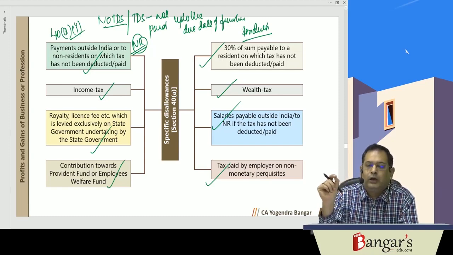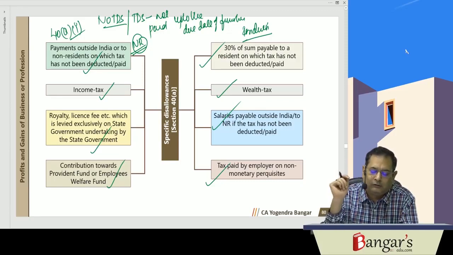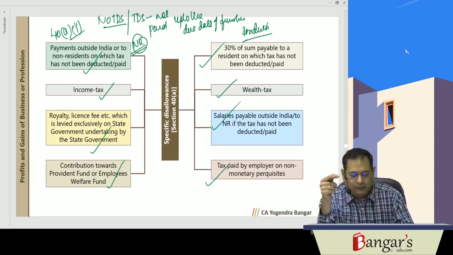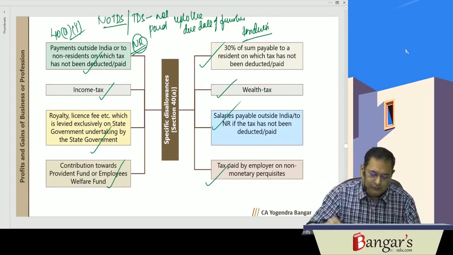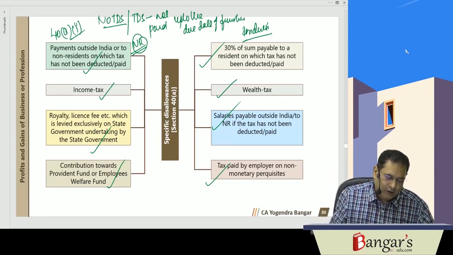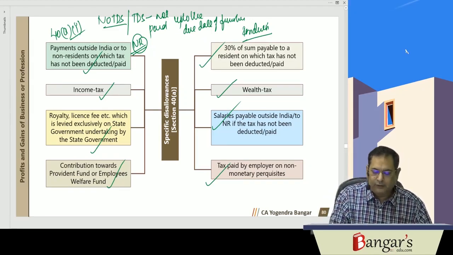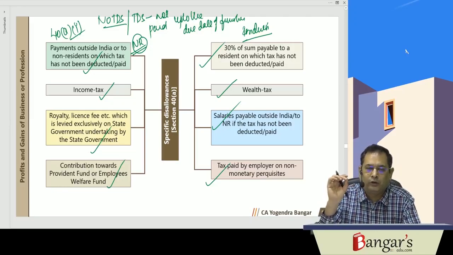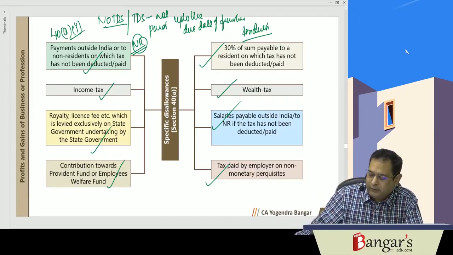Salaries payable outside India to a non-resident on which tax has not been deducted or after deduction the same has not been paid. Contributions towards the Provident Fund or other employees welfare fund until and unless the assessee, that is the employer, has made effective arrangements with the trustees that tax will be deducted at source when payments are made from such fund. This is what section 40A is dealing with, the specific disallowances.